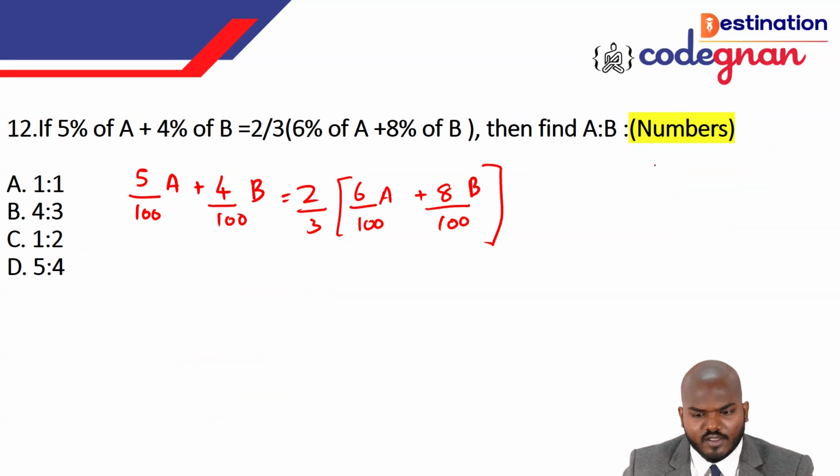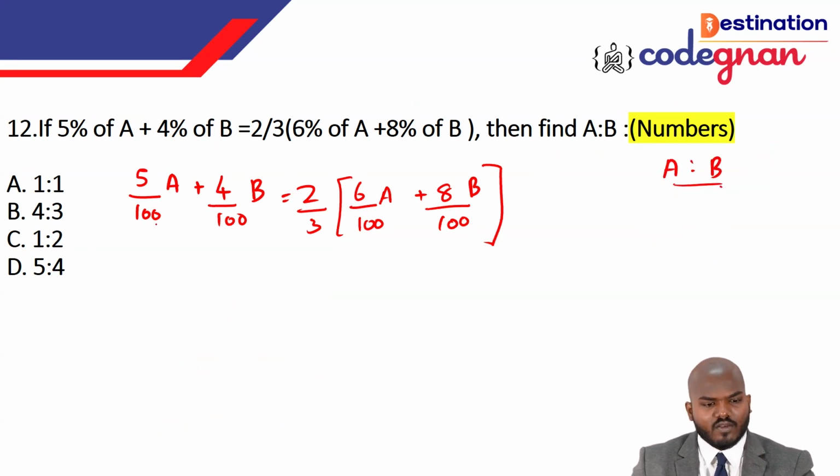Like what I can say, they are asking for A is to B. If you see this one, we have the same denominator here, so you can simply cancel it. But we can't make it out like 9AB. Even here you see we have the same denominator, so you should not make conditions like 9AB. You just want to manipulate the value. If A has a coefficient, the same coefficient should be there. If you have the same coefficient, then you can use the operation there. So I just want to change the position.